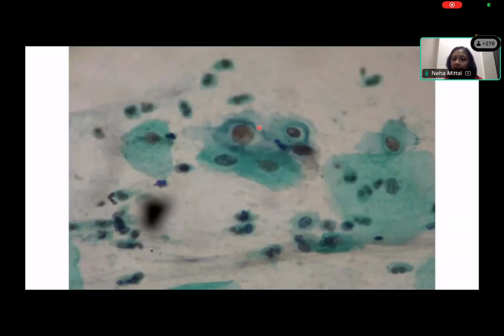So when you have abnormality in the parabasal cells, what you are seeing here are abnormalities in the superficial and intermediate cells. But when you have abnormalities in the parabasal cells, that is when you are thinking more in terms of H cell, right? And the abnormalities will also be a shade worse, more hyperchromasia, more nuclear membrane irregularity, atypia, nucleolar prominence. All those will also be features of H cell.